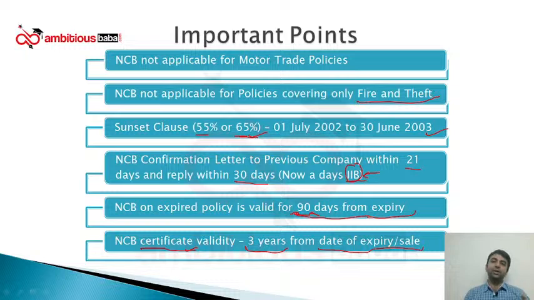Now after 5 years, the company plans to give the vehicle to Ramesh in his own name. As Ramesh was the single user of the vehicle, whatever NCB is earned on that particular vehicle will be given to Ramesh in the next renewal. So if he has not made any claim in the 5 years, he will be eligible for 50% NCB when the vehicle is transferred in his name. Okay, clear?